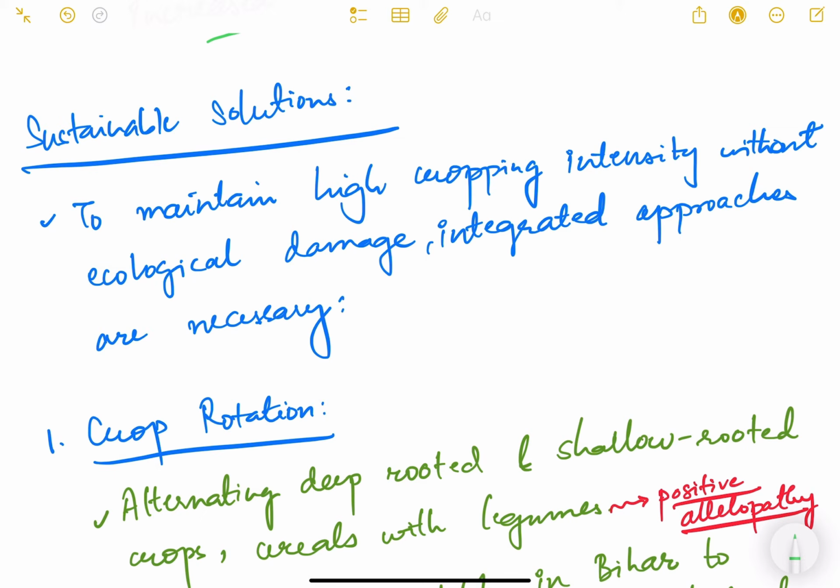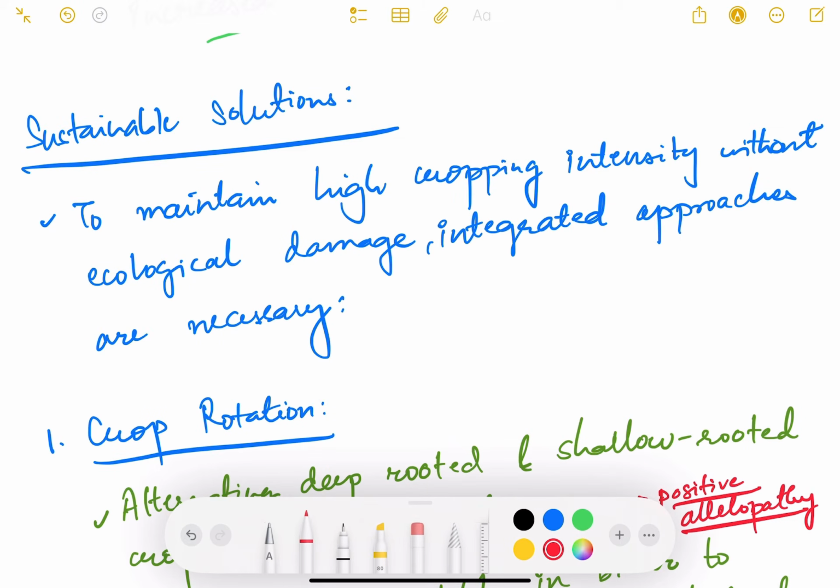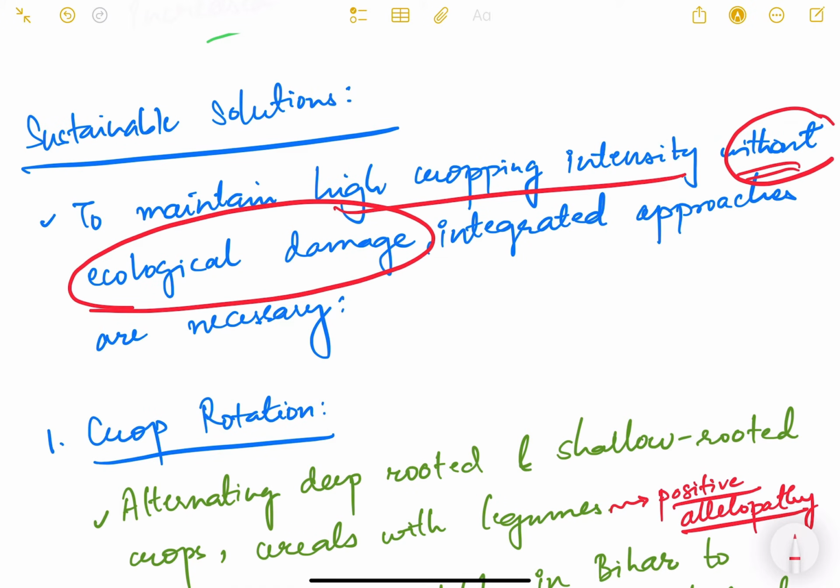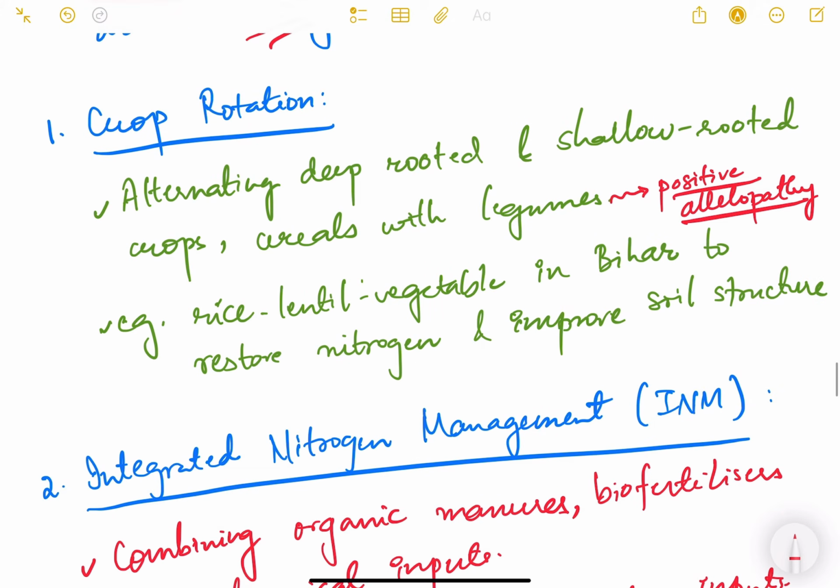What are the various sustainable solutions to these problems? To maintain high cropping intensity without ecological damage, this is important, without ecological damage, integrated approaches are necessary. What are these integrated approaches? One is crop rotation. So you do crop rotation. This year you are growing rice, next year grow bajra or cotton, something like that. Alternating deep rooted and shallow rooted crops, cereals with legumes.